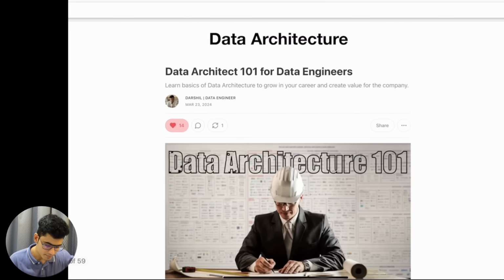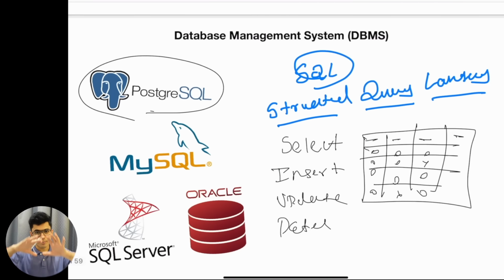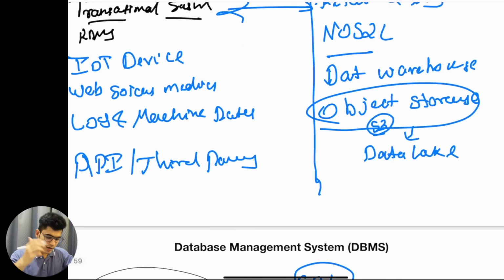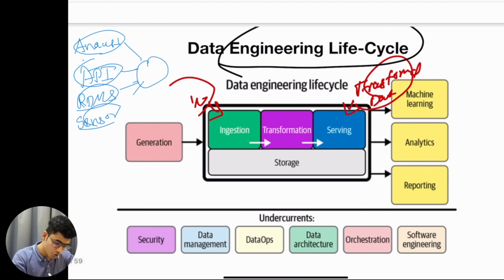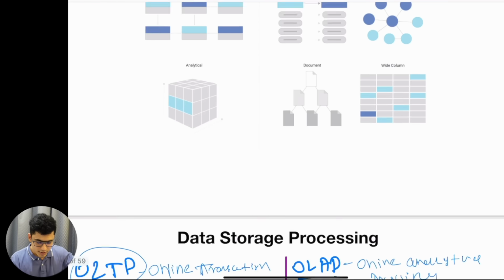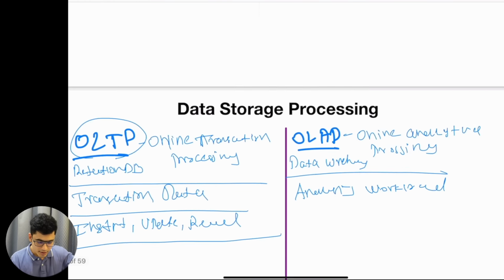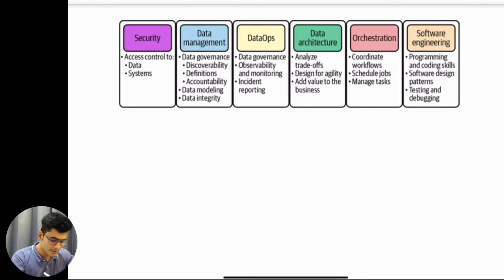Now, you understood the upper layer. We did all of this just to understand this particular thing, the top layer of the data engineering lifecycle, every single thing that we did till now. Now I want to understand the bottom layer of the data engineering lifecycle, that is the undercurrents: security, data management, data architecture, orchestration, and software engineering. These undercurrents are also important.